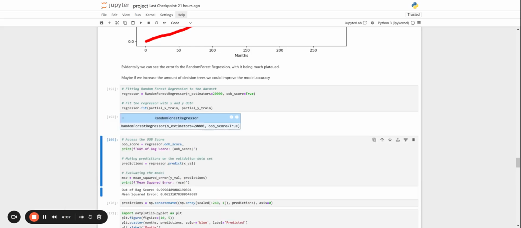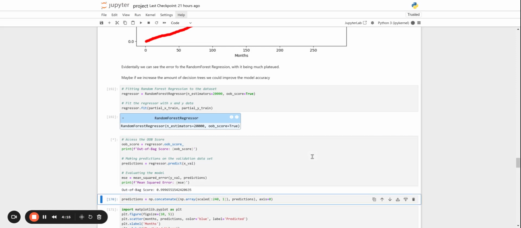Okay, we can see that our model has finished training with our 20,000 estimators. So there's that. Now let's see how it works.